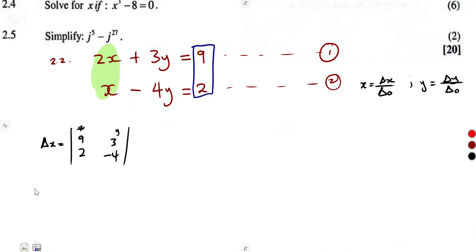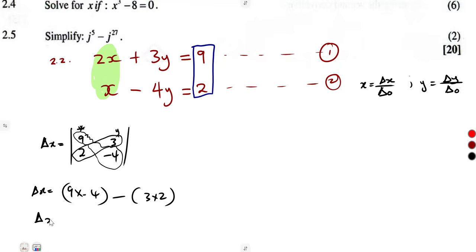We can simply solve it as we have done before. The product of the major diagonal, 9 times negative 4, minus the product of the minor diagonal, 3 and what? 3 and 2. That was it. So our delta x is going to be, just simplify everything, guys, negative 36, negative 6, which is going to give us negative 42. So we have got our delta x.